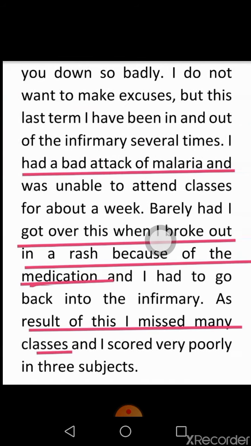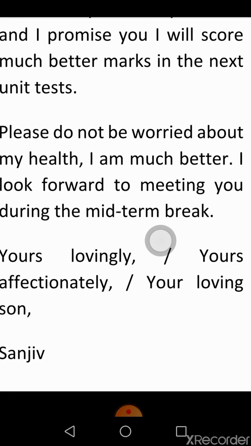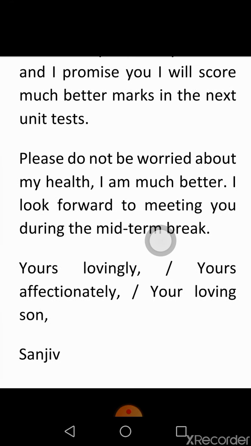Now let's check the ending note, that is the closing note. Here it is written: please do not be worried about my health. I look forward to meeting you during the midterm break. Similarly, you can write any closing note. It is your choice, but there should be a closing note for the letter. That's all.